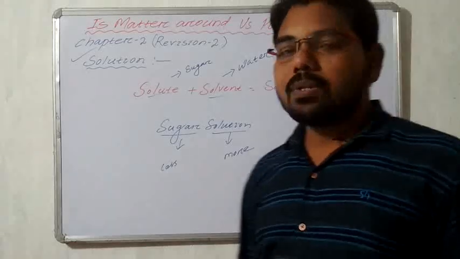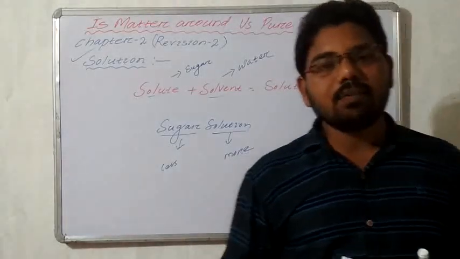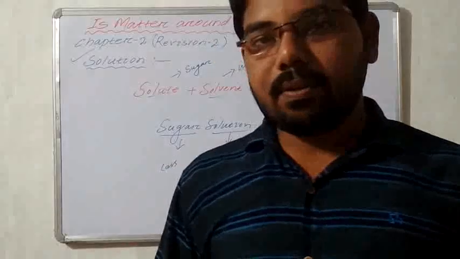So a solution is a homogeneous mixture of solute and solvent.